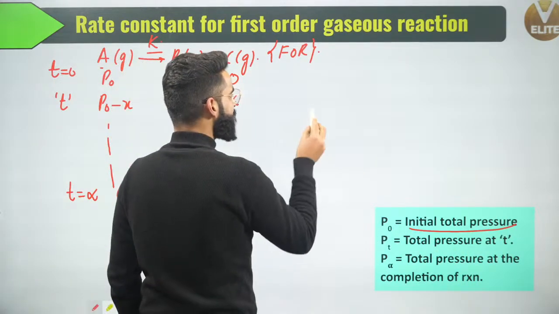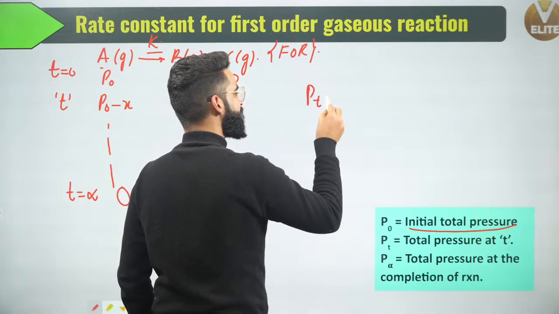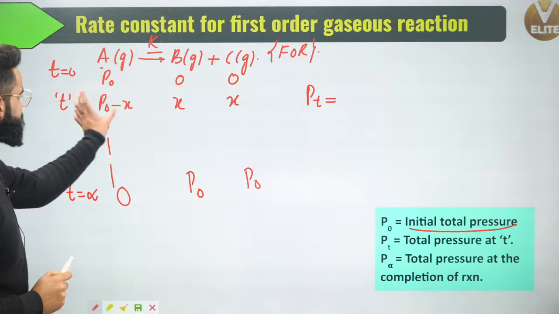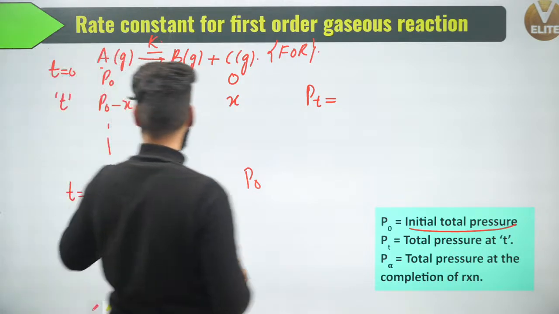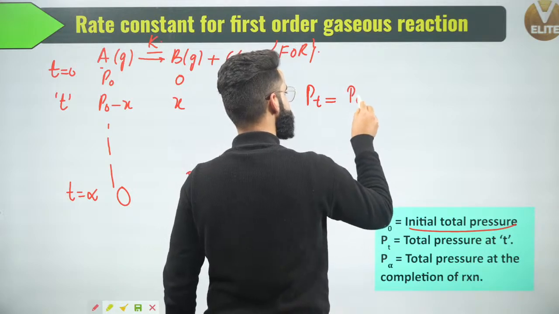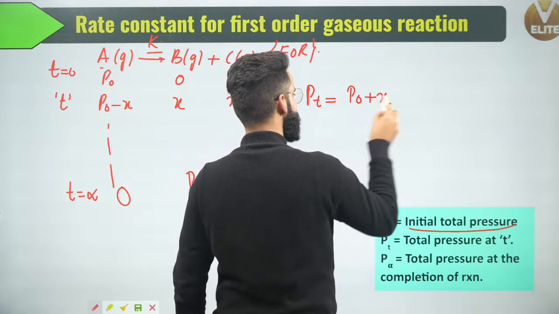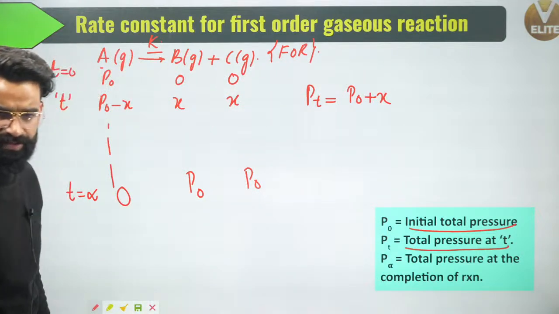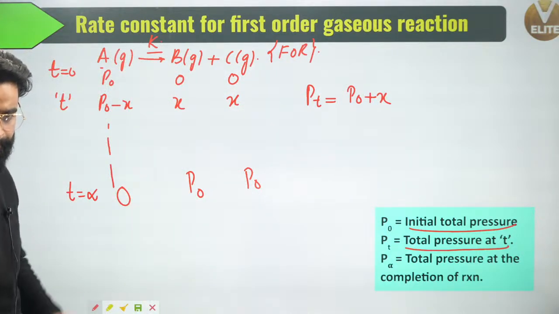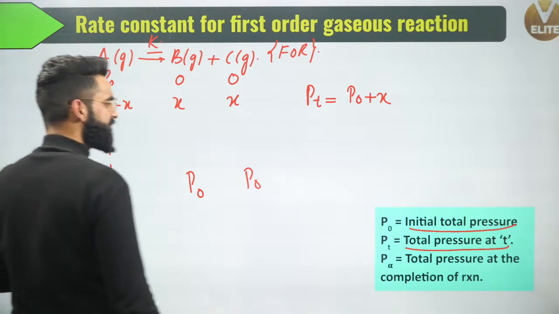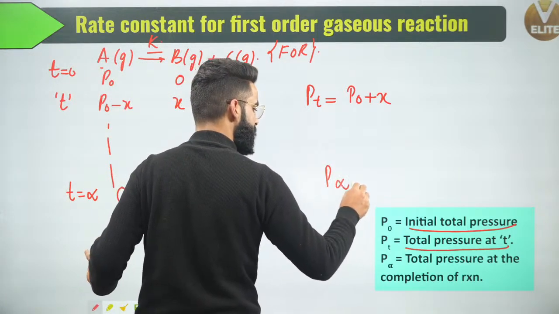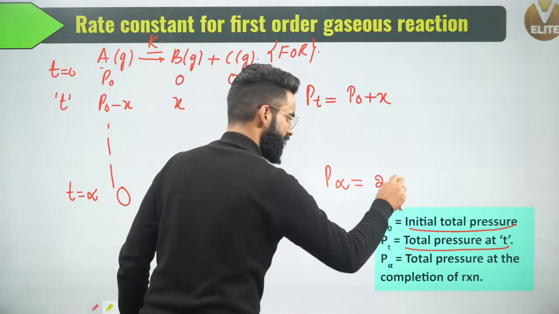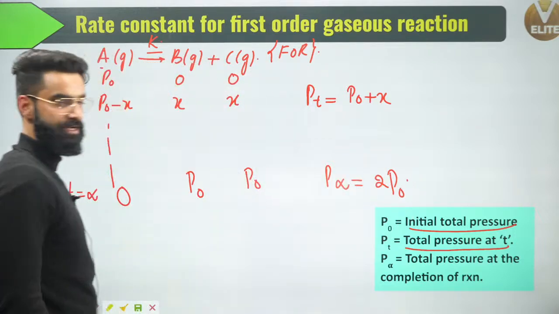If I ask you what will be the total pressure of the container at time t, which I'm representing by Pt, it is going to be equal to this term plus this term plus this term. When you add them up, it's going to be P naught minus X, sorry, P naught plus X. So what is Pt? Pt is the total pressure of the container at time t. Now if I ask you what is going to be the total pressure at infinite time, P infinity, that's going to be P naught plus P naught, that's going to be twice P naught. This is something which I got right here.